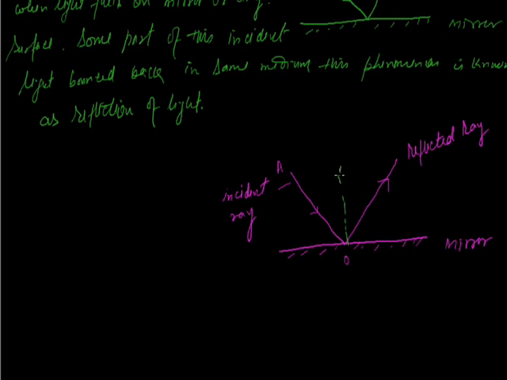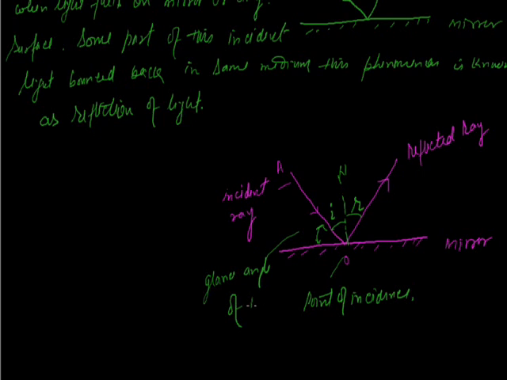Here is the normal. This angle is known as the angle of incidence, and this is the angle of reflection. This is the glance angle of incidence, and this is the glance angle of reflection.